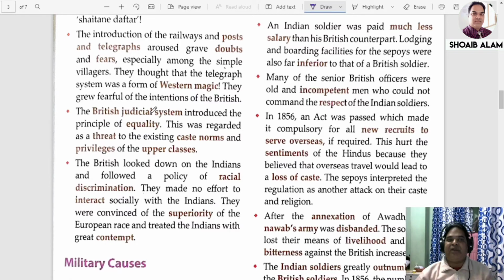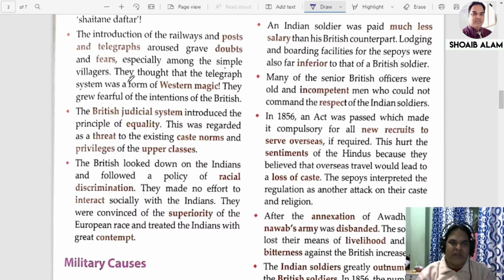The introduction of railways, the post and telegraphs aroused grave doubts and fear, especially among the simple villagers. Why are they starting these railways and all? There was a belief that somebody asked why these railways. The simple man said, if you don't convert yourself to Christianity, they will throw us in front of the running train. And why are these telegraph lines erected? Somebody said to them, if you don't convert yourself to Christianity, they will hang you on the telegraph poles and all.